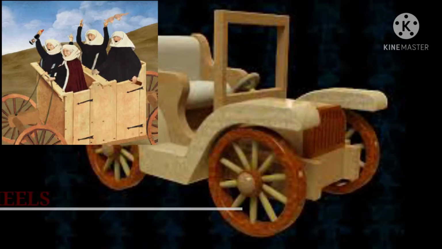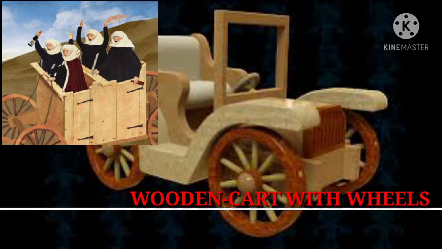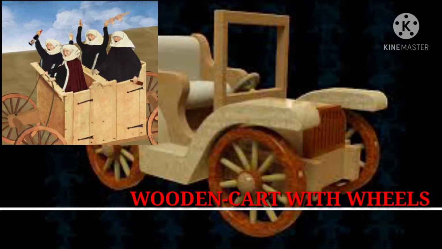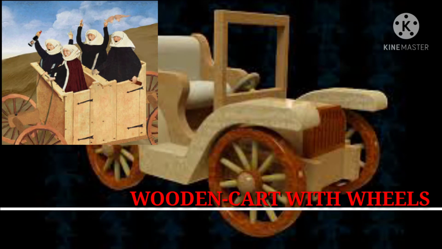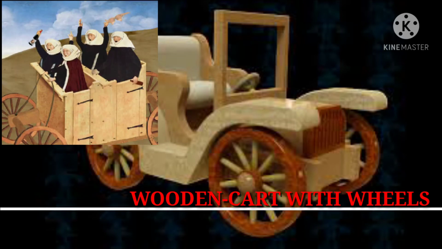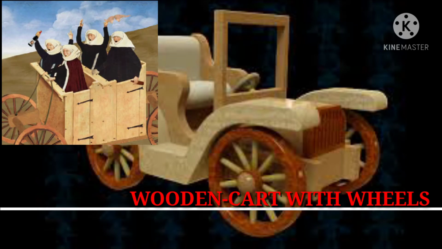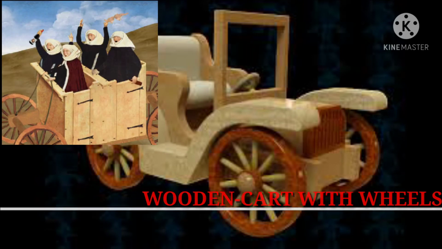The next one is the wooden cart with wheels. This wooden cart has 4 wheels. An animal is attached to the wooden cart, and as the animal moves, it pulls the cart with the loads in it. Sometimes the cart is pushed by a human being.